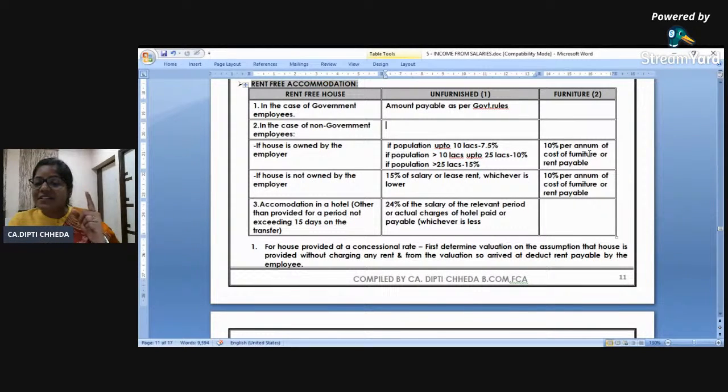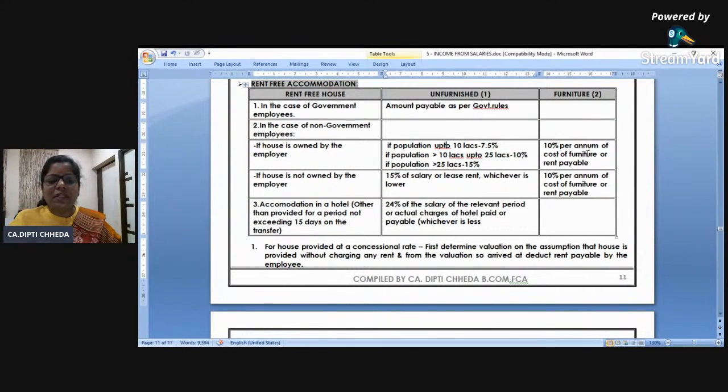We are happy. So here it is not 10% of the cost of the furniture or rent payable, whichever is lower or higher. No. If the employer is owning the furniture, AC and all, and has given it for you to use, 10% of 50,000, 5,000 is taxable. Or if the employer has taken AC and sofa on rent and has given it to you, then whatever rent he has paid.